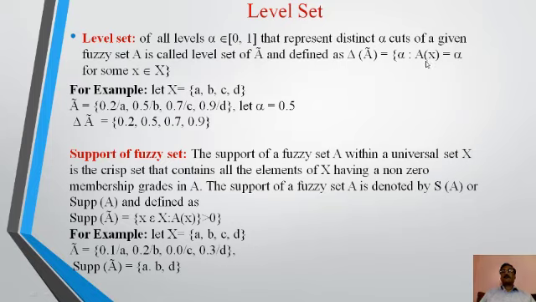Alpha maps Ax equal to alpha for x belongs to capital X. So delta A is given by this fuzzy set 0.2, 0.5, 0.7, 0.9.